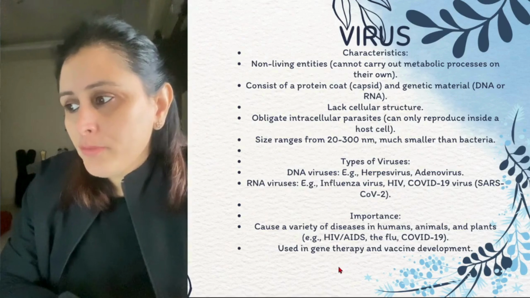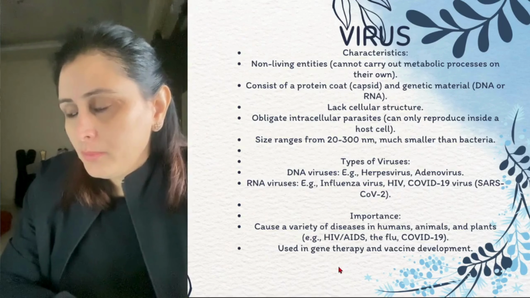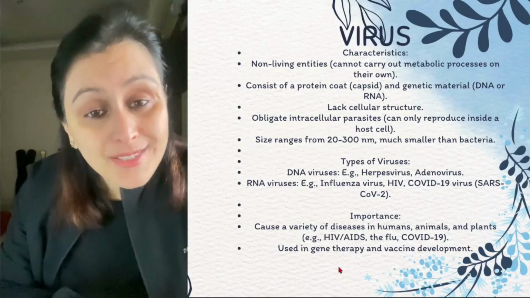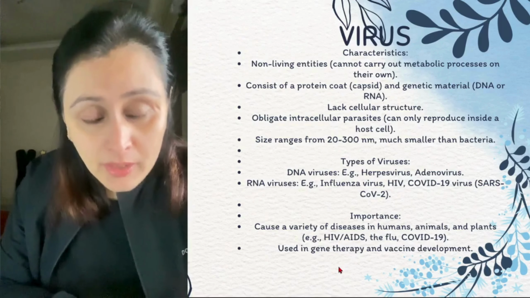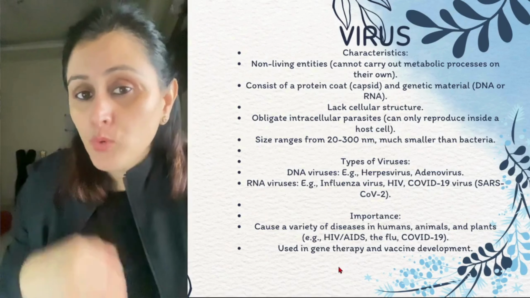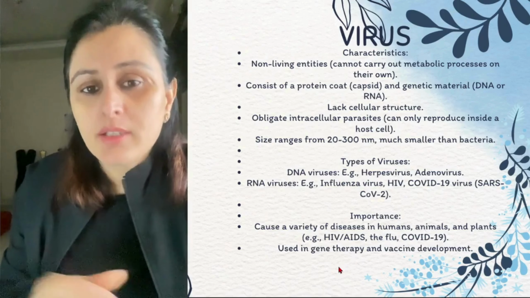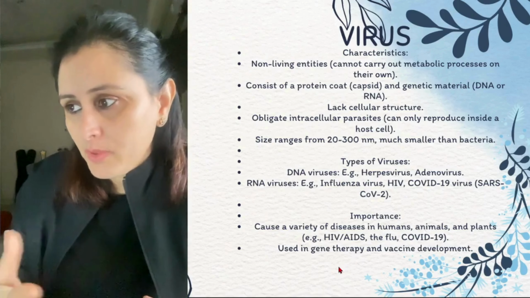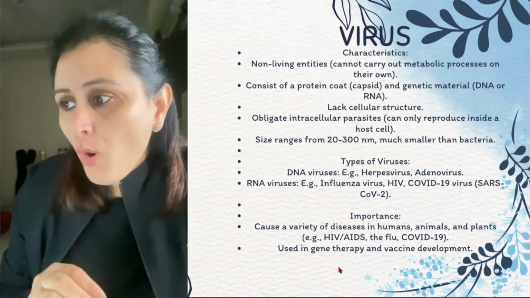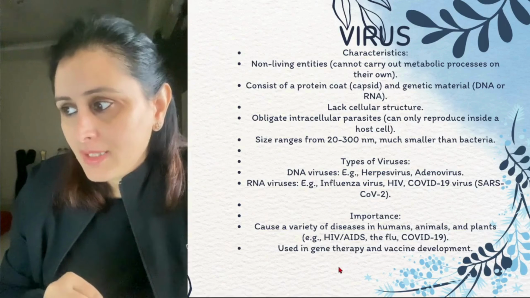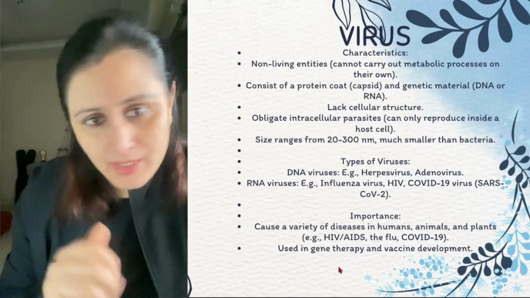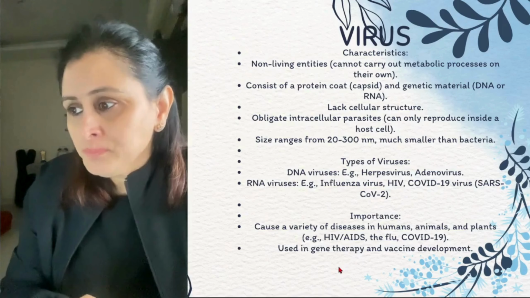So it consists of a protein coating and has a genetic material, right? Since it is non-living outside the host body, it does have a genetic material, but when it moves inside the host body, it starts multiplying and spreading, right? It lacks the cellular structure. It is an obligate intracellular parasite, which can only reproduce inside a host cell, as we have just discussed, right?